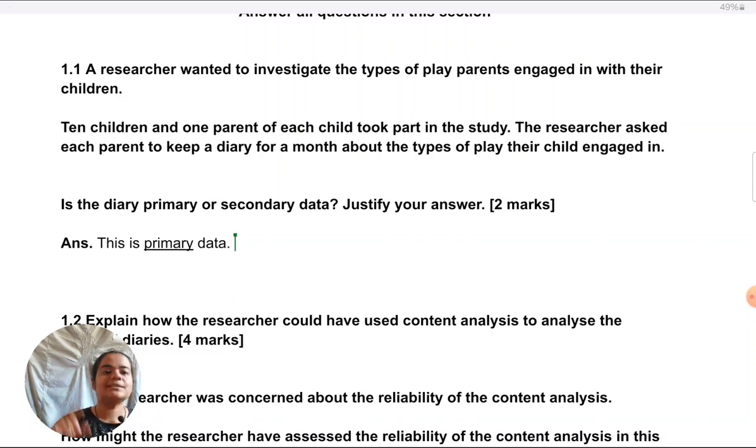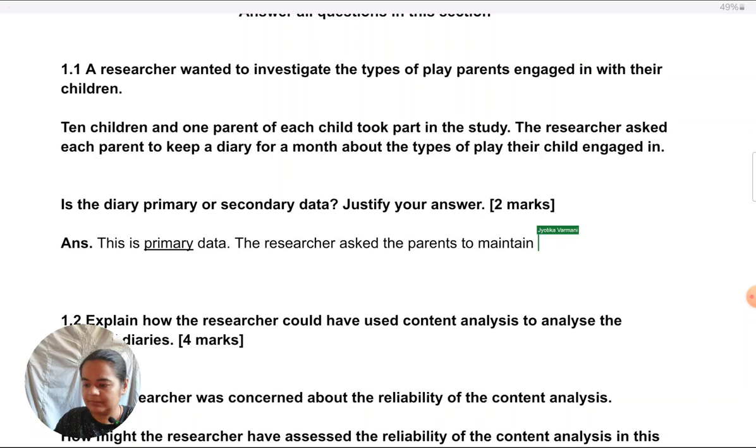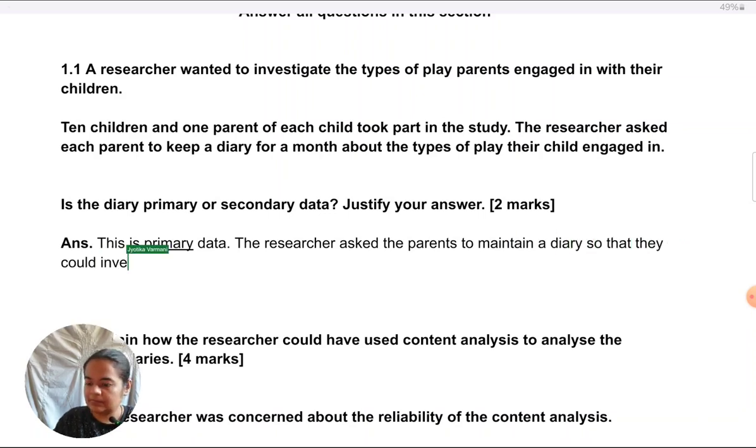So, in this context, what is the aim of the researcher? In this context, how did the researcher make sure that the data is according to his aim? That is what you need to write. It should not be a general statement of what primary data is. So, one way of writing this is, the researcher asked the parents to maintain a diary so that they could investigate the types of play they engaged in with their children.